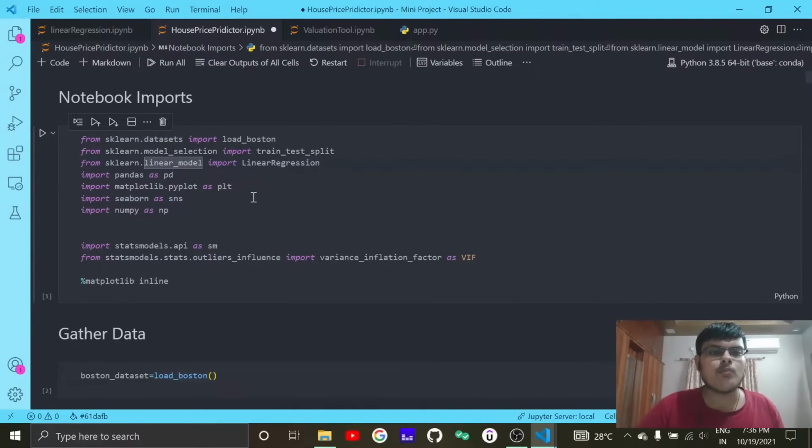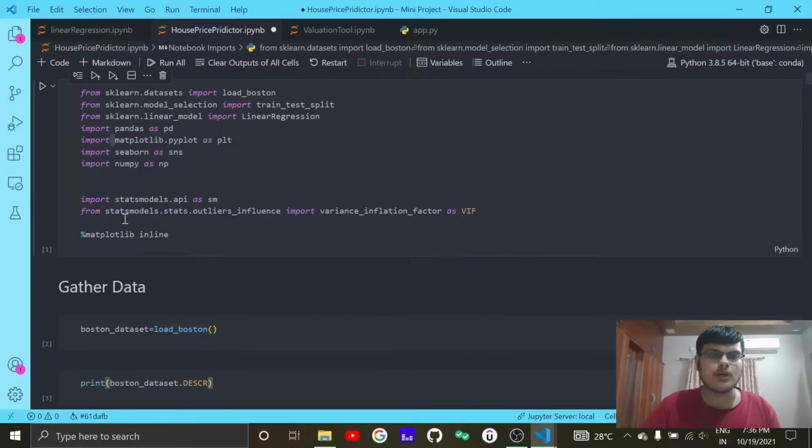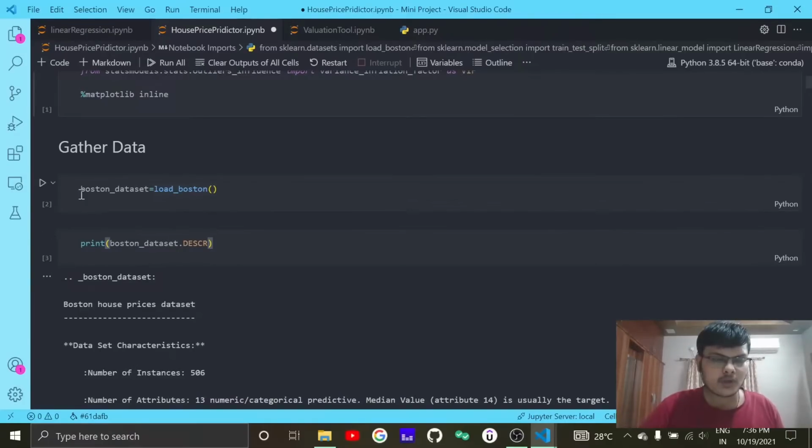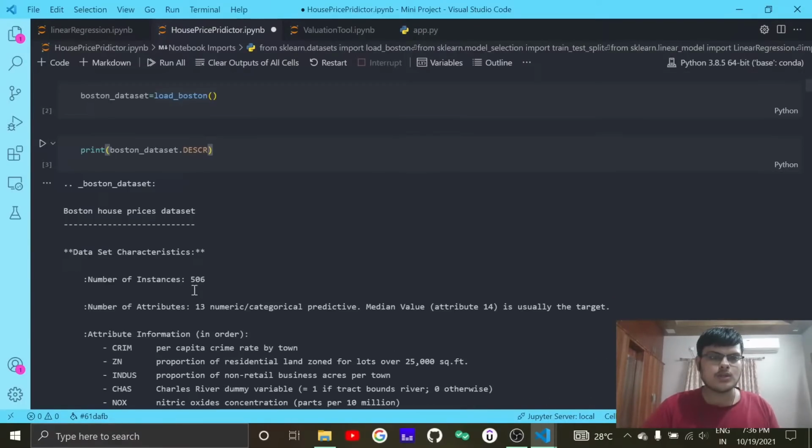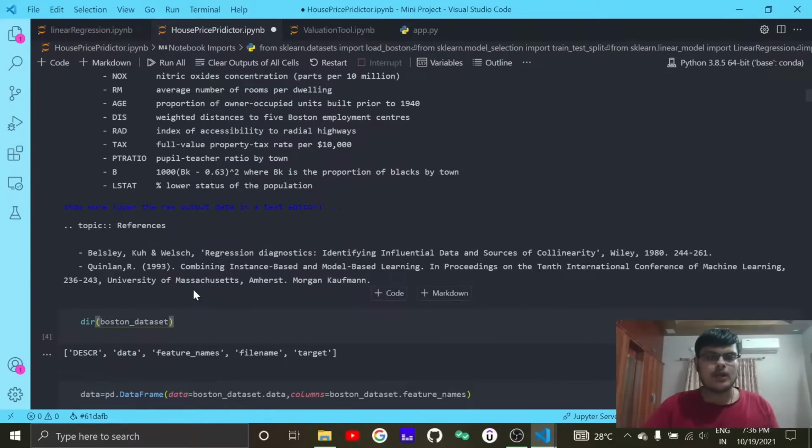Then the linear model for linear regression, pandas, and matplotlib.pyplot for visualizing the data, and the Seaborn library is also used for the same purpose, and NumPy for mathematical uses, and statsmodels API for getting pre-made values such as p-values, BIC, then the variance inflation factor, and other stuff. So first we gather the data, as you can see, then this is the data's characteristics.